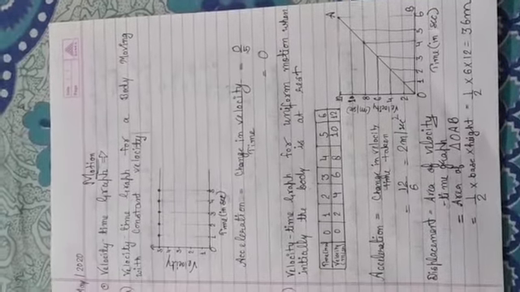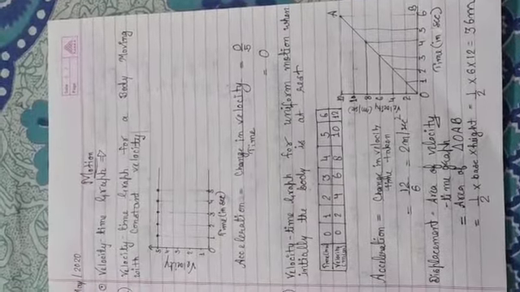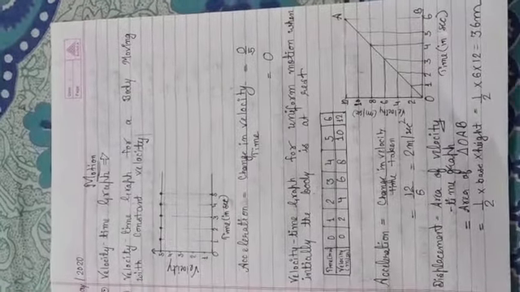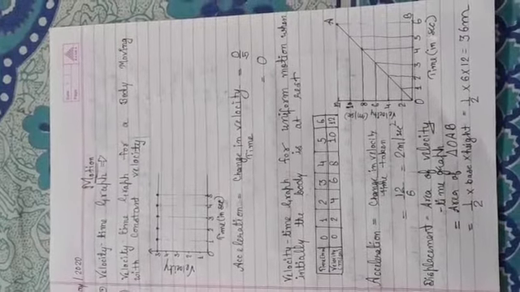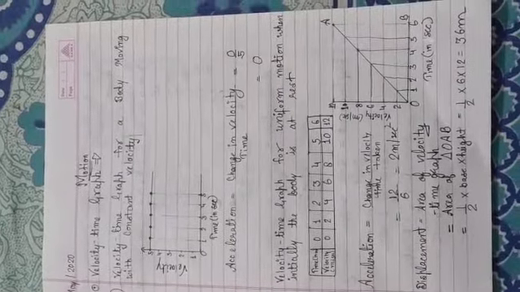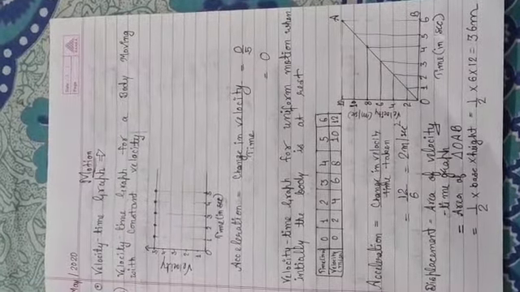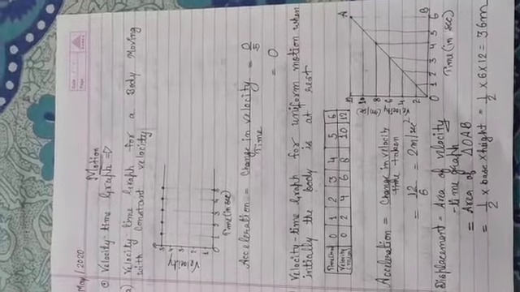Now here, the graph OA is covering the area of OAB, which is nothing but the triangle. We can find out the area of the triangle, which is 1 upon 2 base into height. Here height is 12 and base is 6. So 1 upon 2, 6 into 12 will be equal to 36 meter.